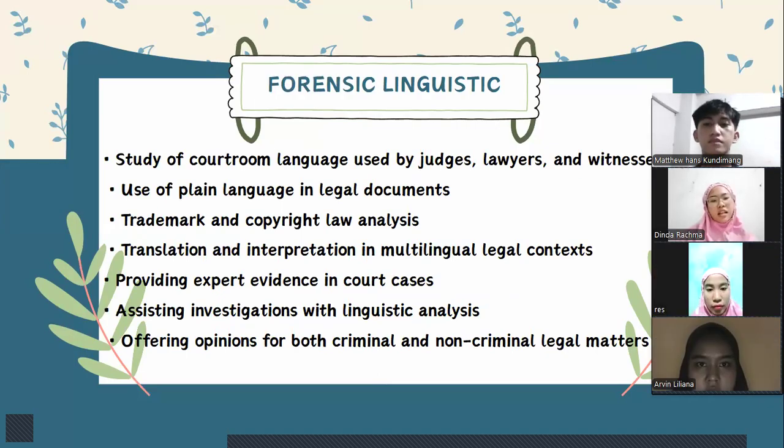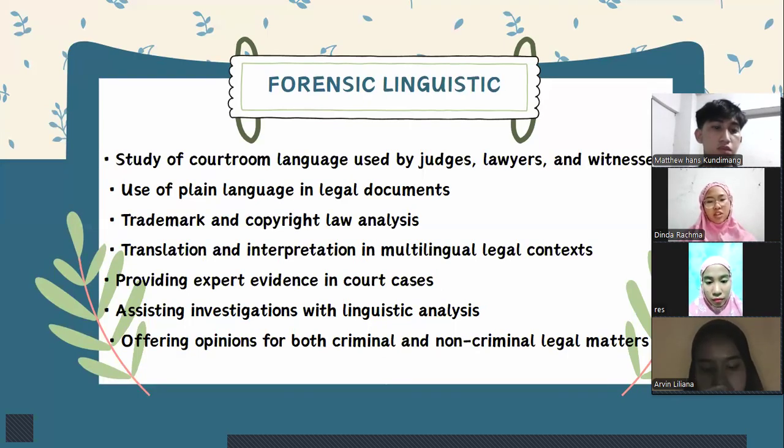And then study of courtroom language used by judges, lawyers, and witnesses, use of plain language in legal documents, and then trademark and copyright law analysis, and then translation and interpretation in multilingual legal contexts, and then providing expert evidence in court cases, then assisting investigations with linguistic analysis, then offering opinions for both criminal and non-criminal legal matters.